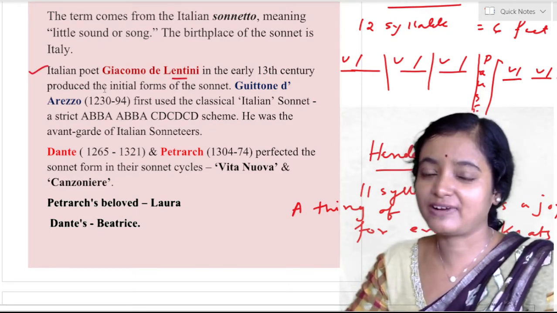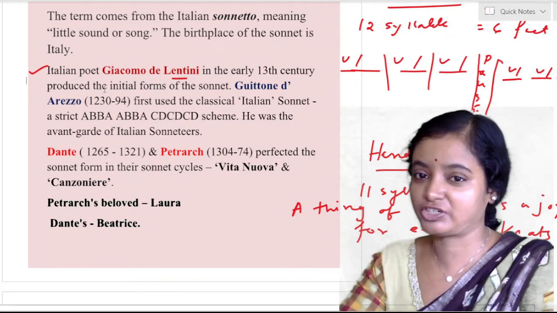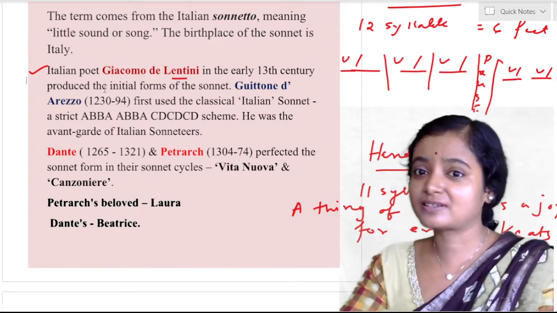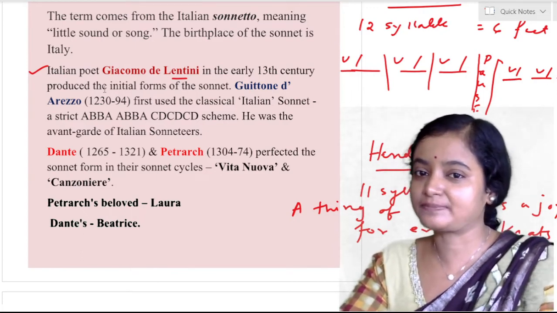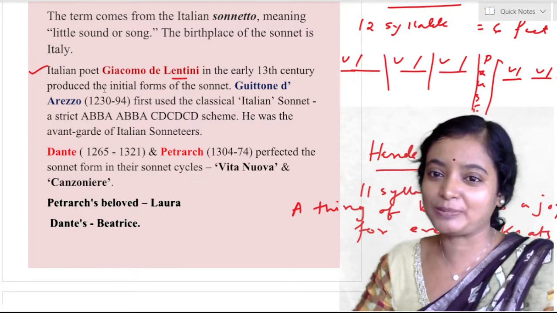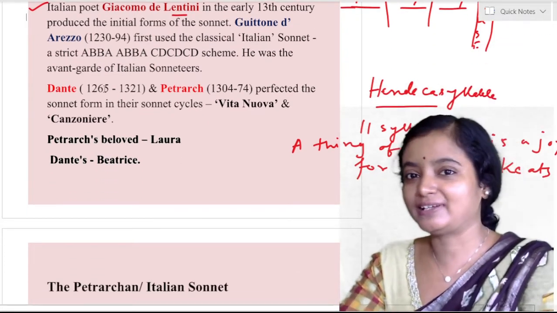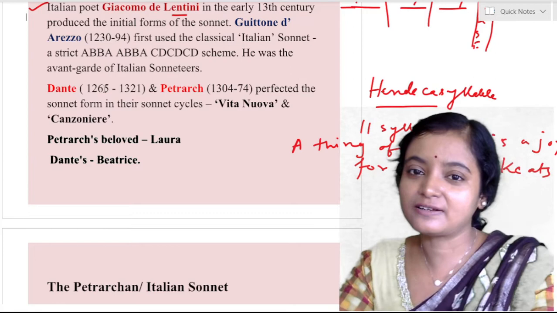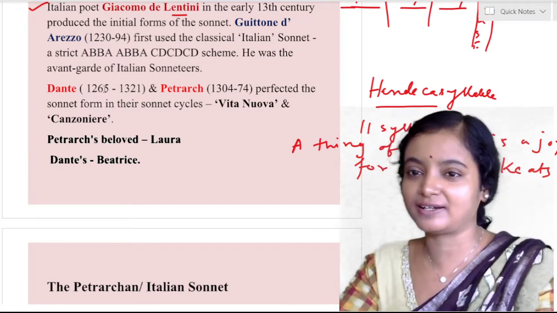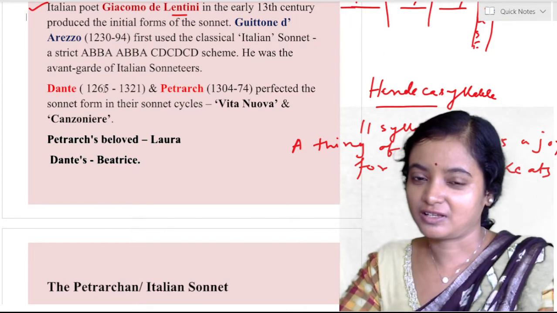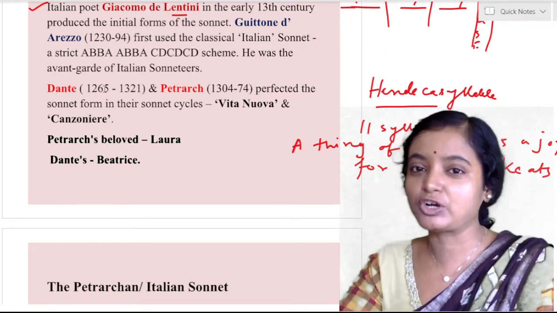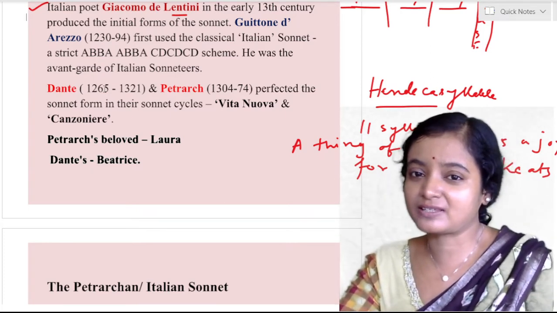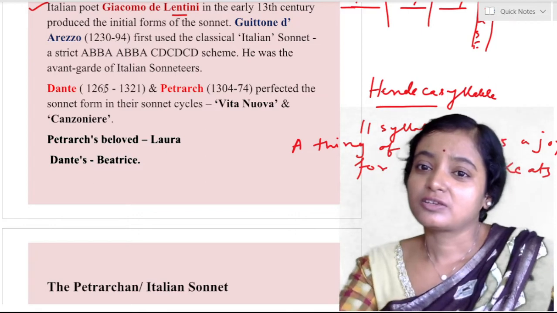Later Arezzo first used the classical Italian sonnet pattern, strict ABBA, ABBA, CD, CD, CD, this rule. Octave system. This classical strict formation was practiced by Arezzo, the avant-garde of Italian sonneters. Lentini and Arezzo were the early practitioners. But later, in the hands of Dante and Petrarch, the sonnet got its modern shape. They perfected the sonnet form in their sonnet cycles.